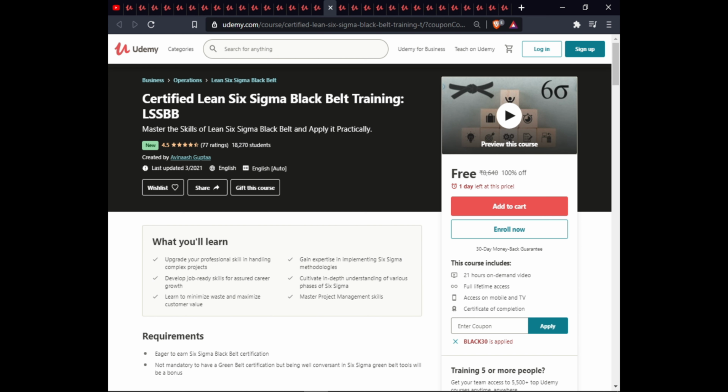The next course is Certified Lean Six Sigma Green Belt Training. In this course, you will upgrade your professional skill into handling complex projects, gain the expertise in implementing Six Sigma methodology, develop job-ready skills for career growth, cultivating deep understanding in various phases of Six Sigma, learn to minimize the waste and maximize customer value, master project management skills. This course is 21 hours on demand, full lifetime access, access on mobile and TV, certification of completion.